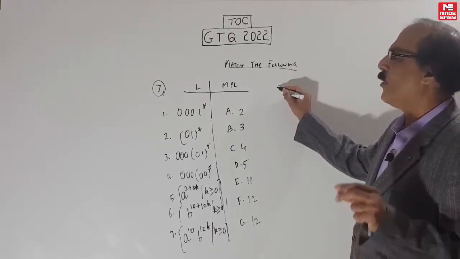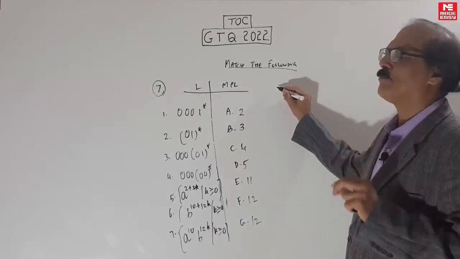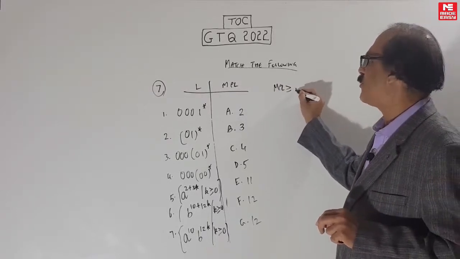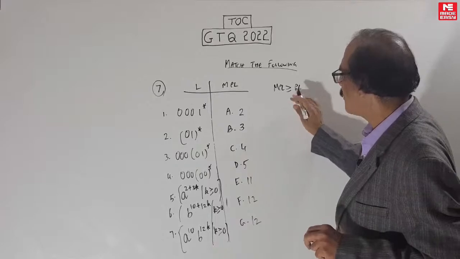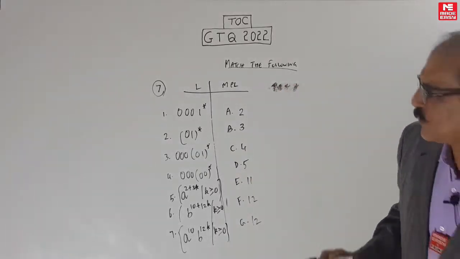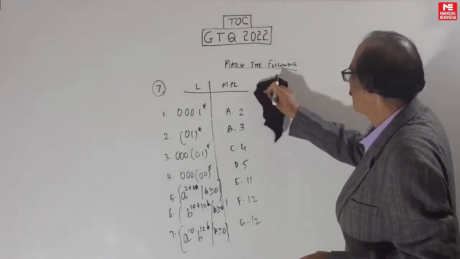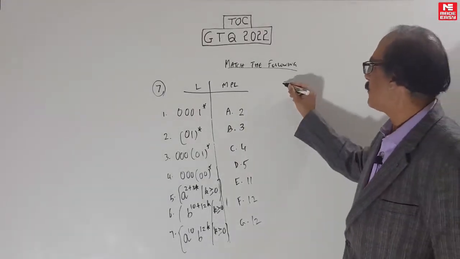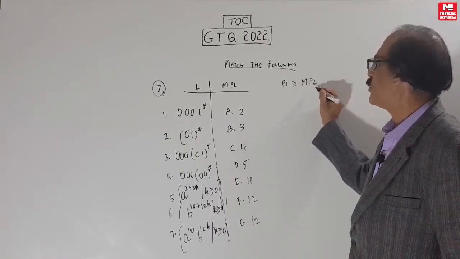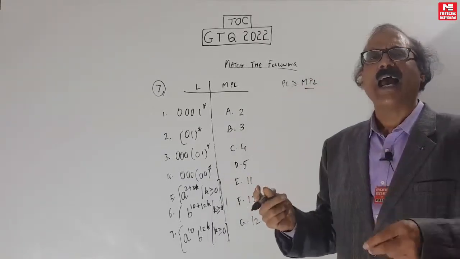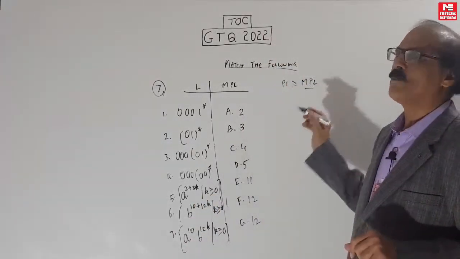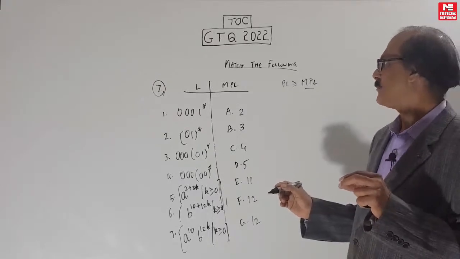First of all, what exactly is the pumping length? Because the pumping length is always at least equal to the minimum pumping length. Once you find the MPL, the pumping length is any number at or above the MPL. That's all. So PL is not very important. This MPL, the minimum pumping length, is important.